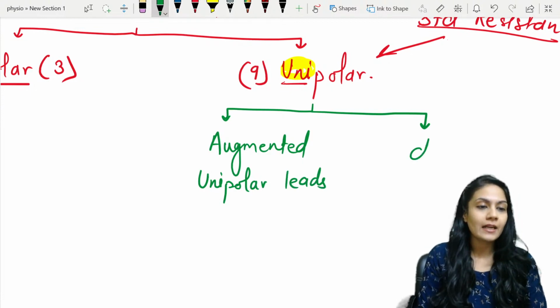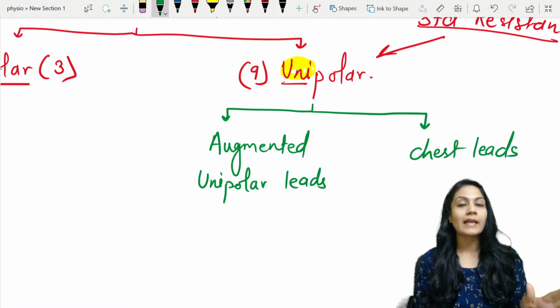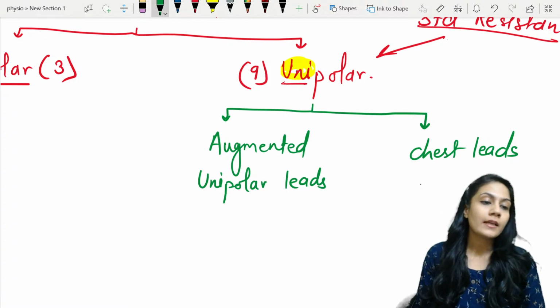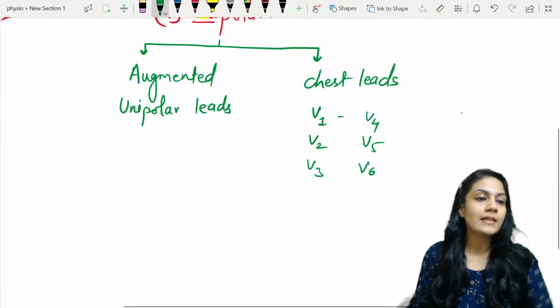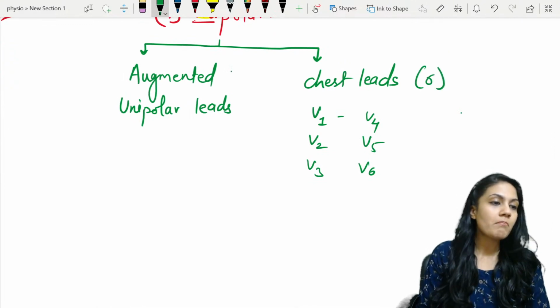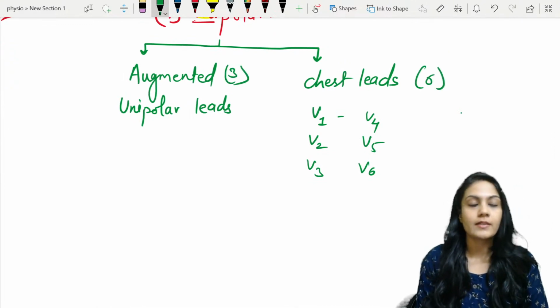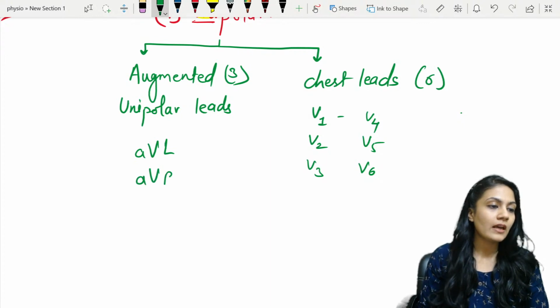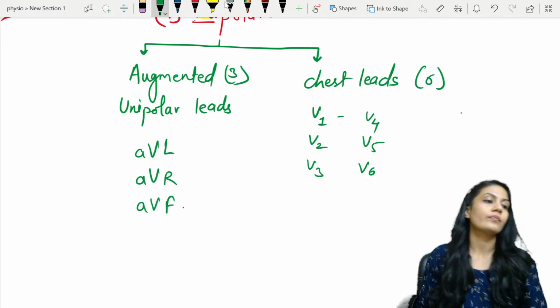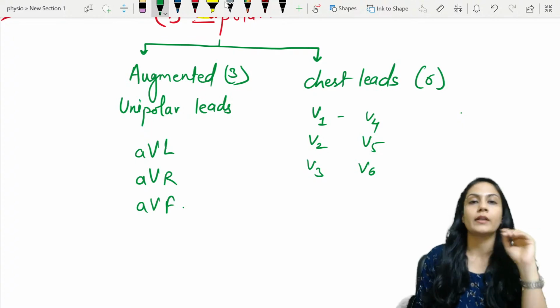And there are chest leads also. We just saw the diagram of chest leads. They are V1 to V6: V1, V2, V3, V4, V5, V6. So there are 6 chest leads, and the remaining 3 are the augmented leads. What are the augmented leads? They are AVL, AVR and AVF. These are the 3 augmented unipolar leads.